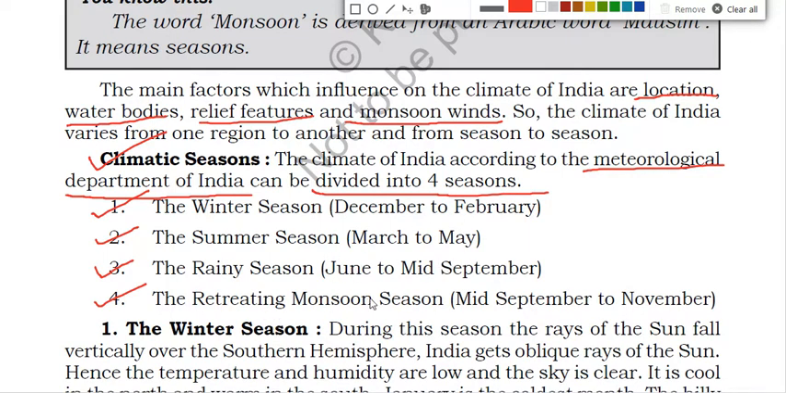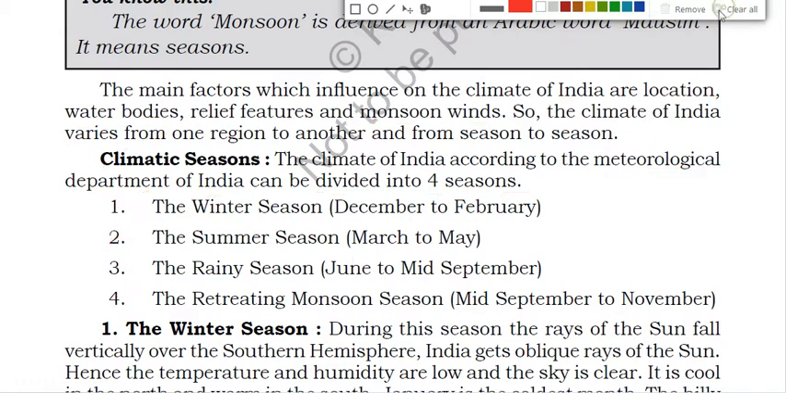And the retreating monsoon season is from mid-September to November. So what are the 4 seasons? Winter season, summer season, rainy season, and retreating monsoon season. One by one we'll discuss all the seasons. First of all, we'll discuss the winter season.